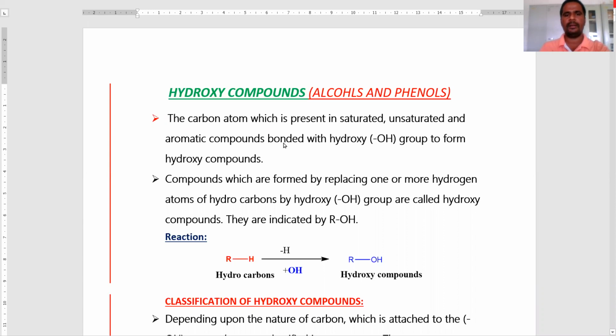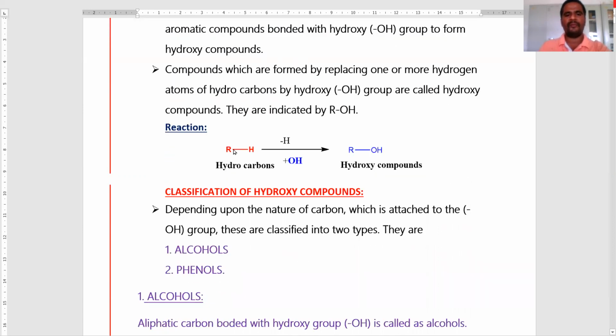Now we see how the hydroxy compounds are formed. The carbon atom which is present in saturated, unsaturated and aromatic compounds bonded with hydroxy group to form hydroxy compounds.